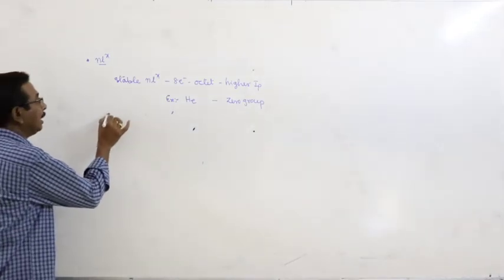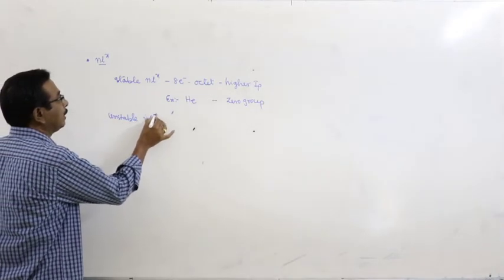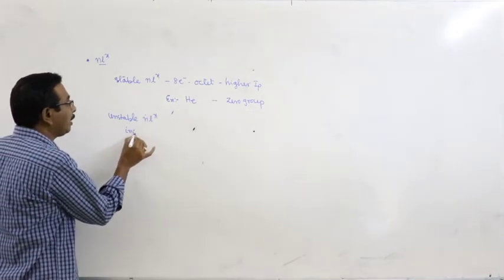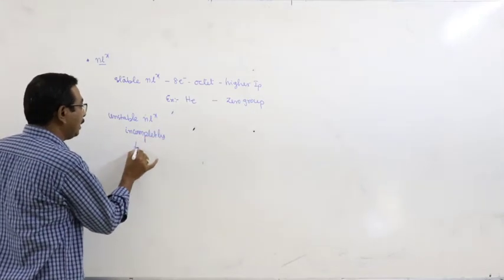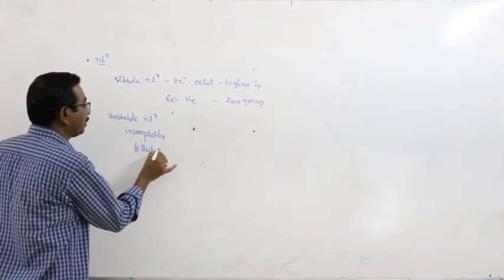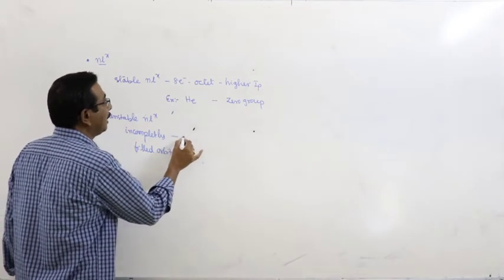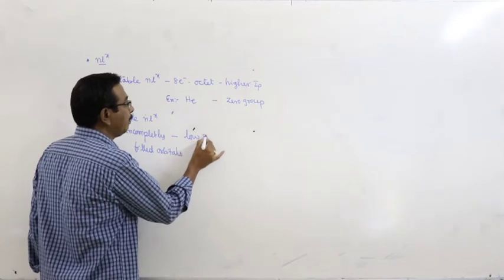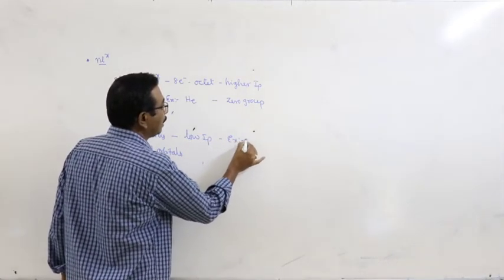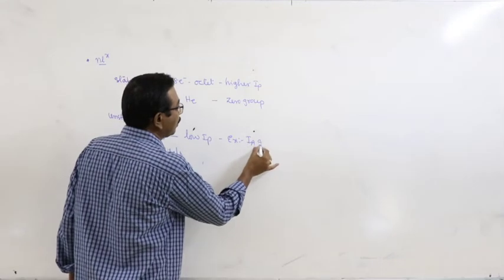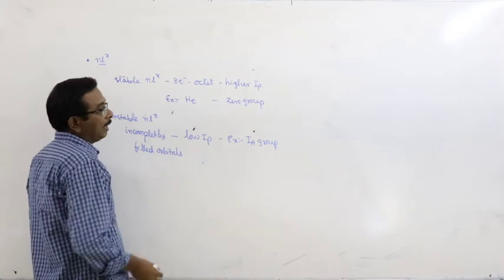And the elements which are having unstable configuration, meaning incompletely filled orbitals, are unstable and they have low IP values. Example, alkali metals, first A group elements.